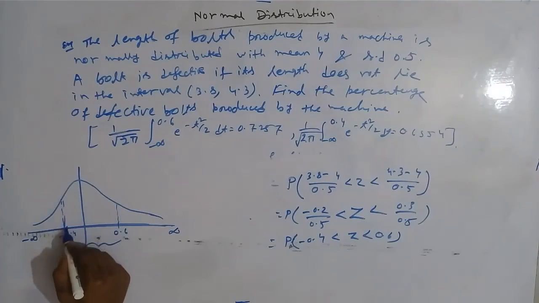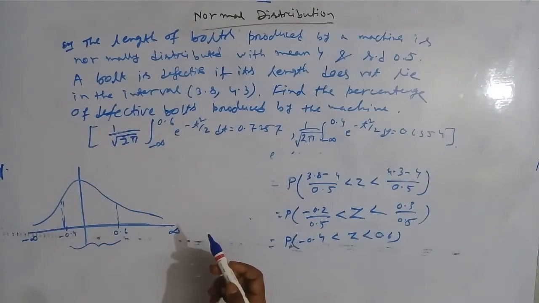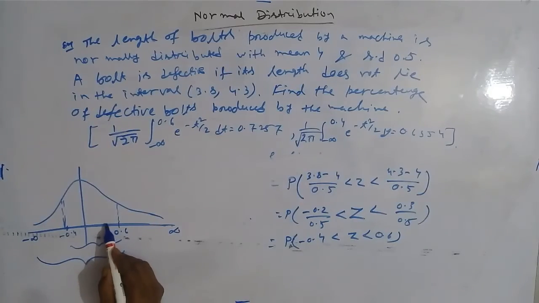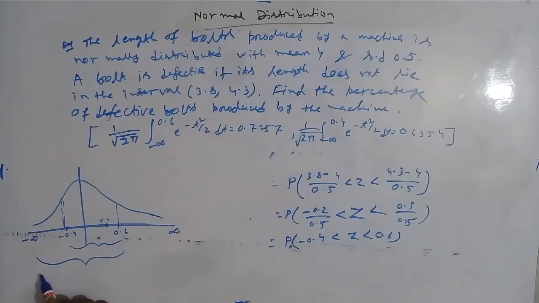Now you see in the question, the area from minus infinity to 0.6 is given, and from minus infinity to 0.4 is also given.